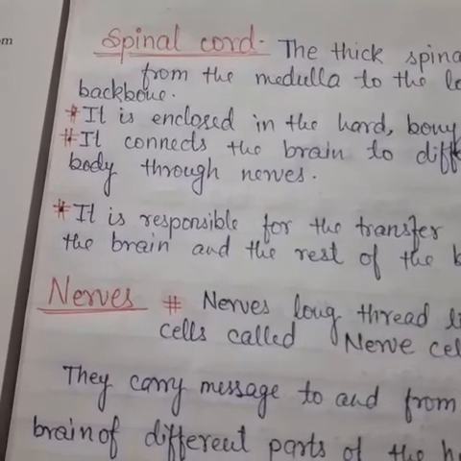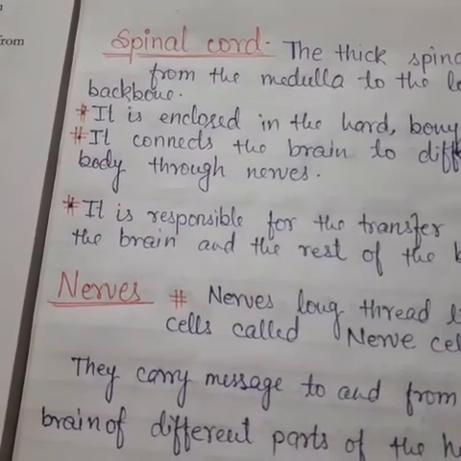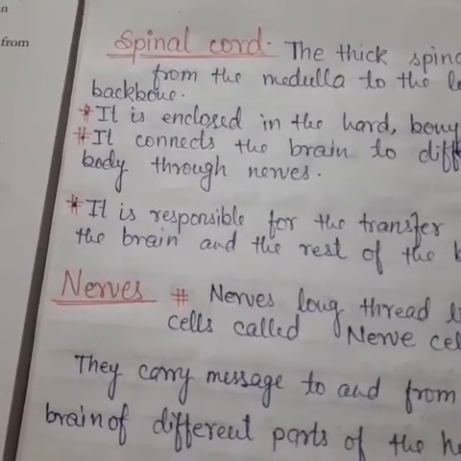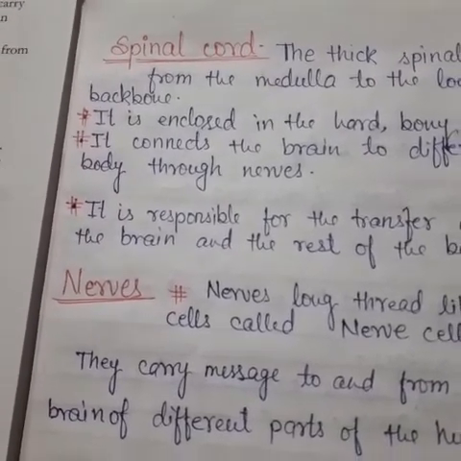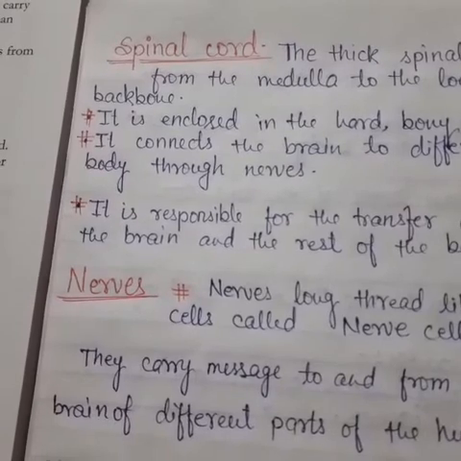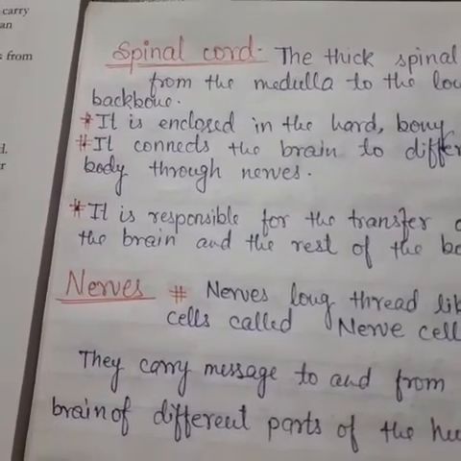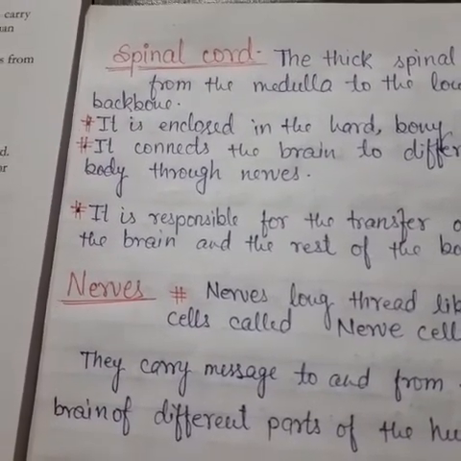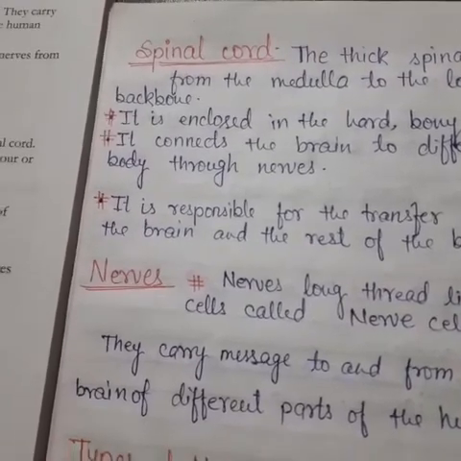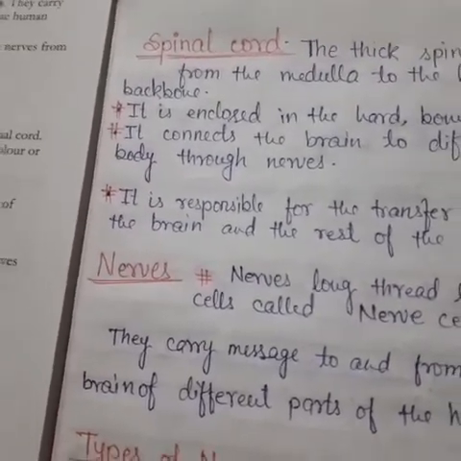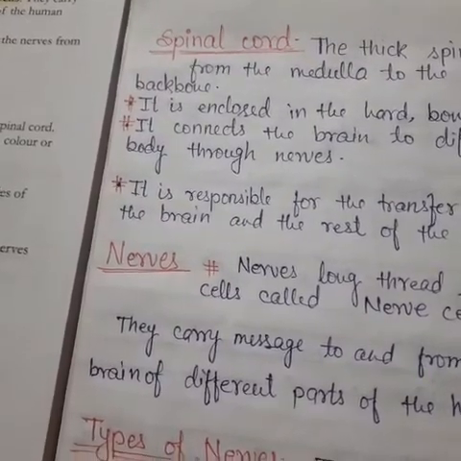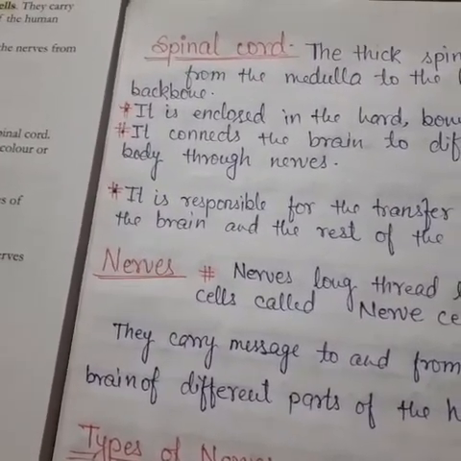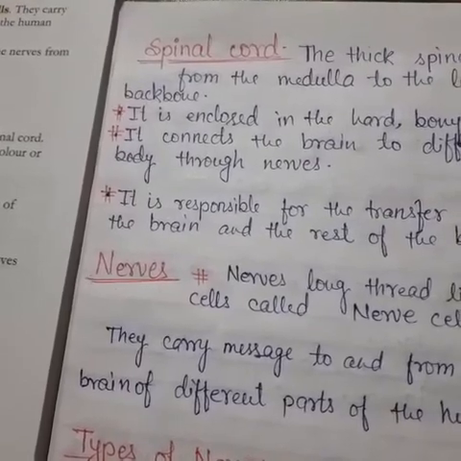The cerebrum is the largest part, it controls the sense organs, and it is the center of intelligence. The cerebellum is an X-shaped structure. It controls voluntary actions and maintains the balance of our body. And the medulla is a stem-shaped structure, connects the brain to the spinal cord, and controls the involuntary actions.